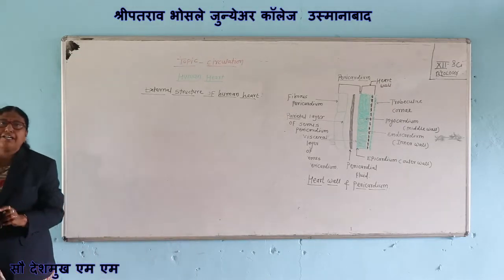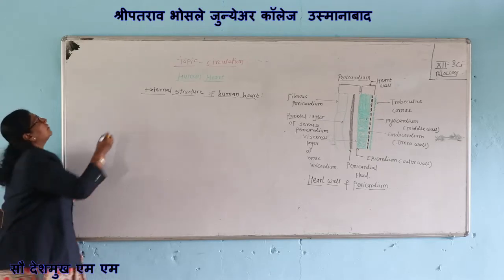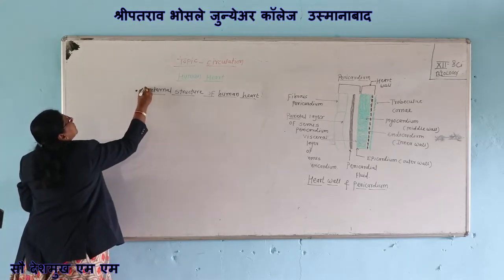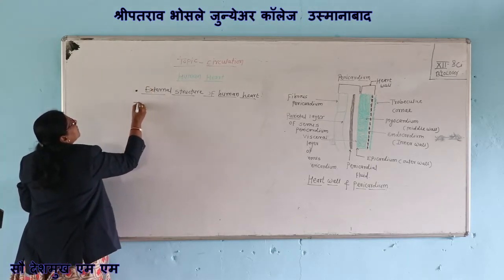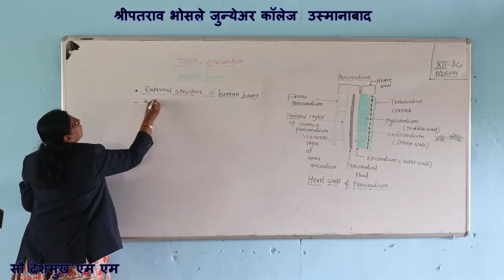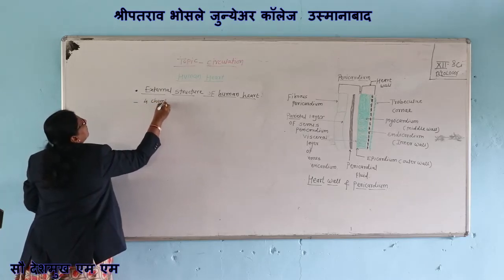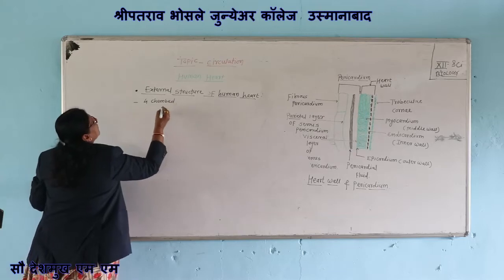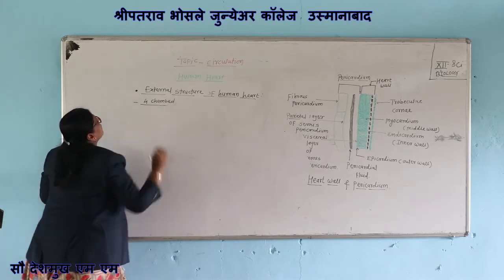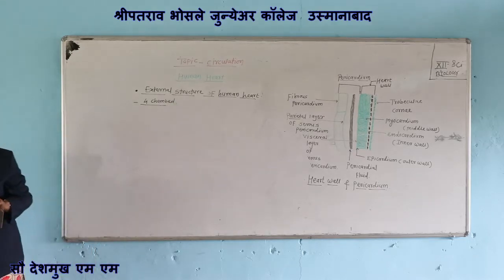The human heart is a four-chambered structure.